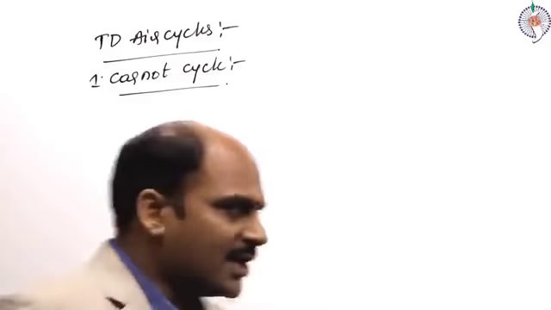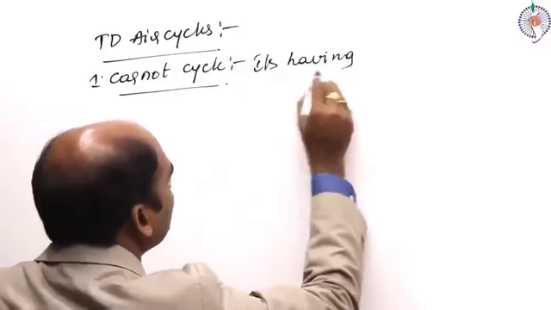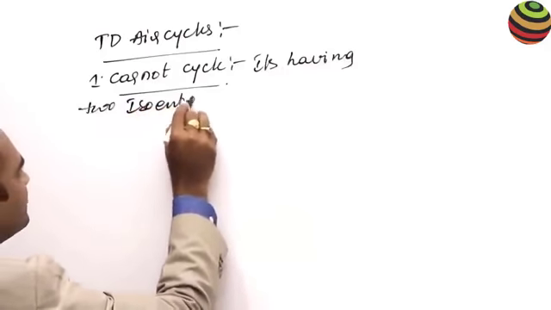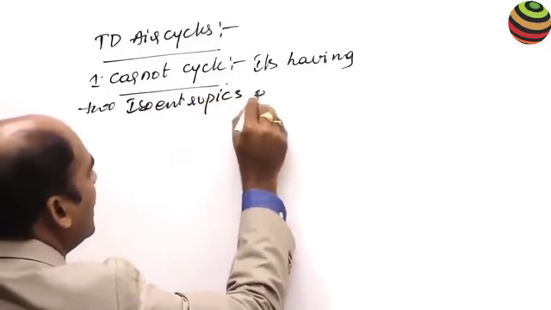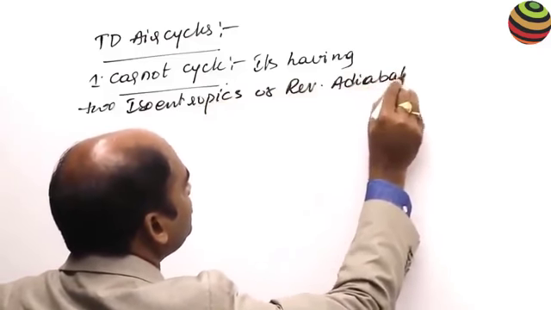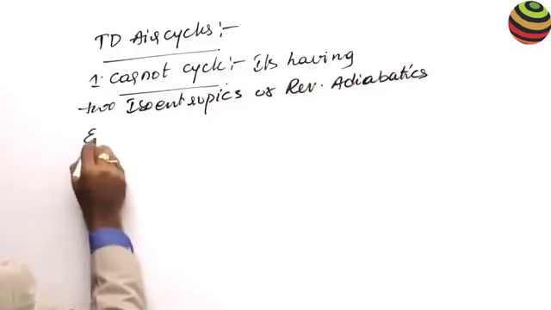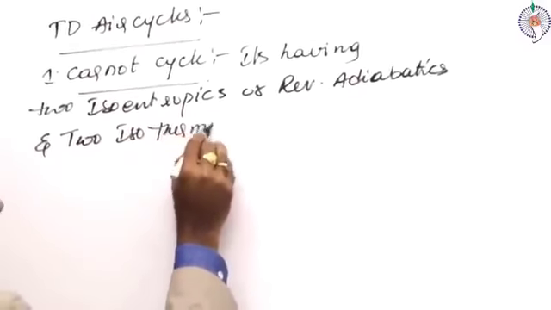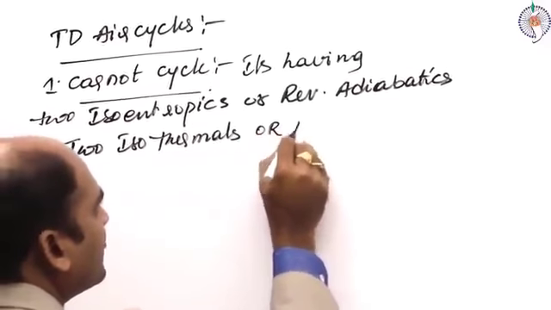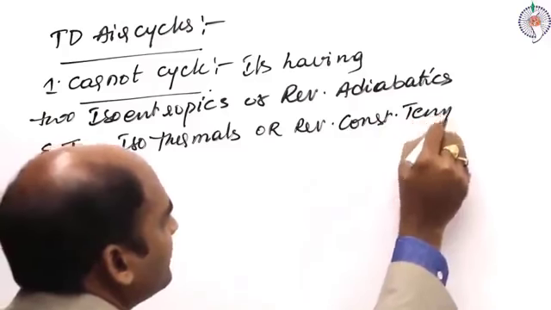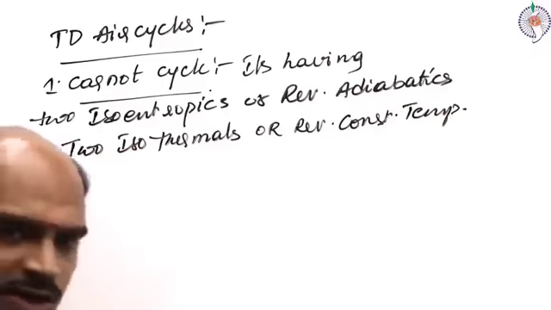So the Carnot cycle has two isentropics, or reversible adiabatics, and two isothermals, or reversible constant temperature processes. These are the four processes in the Carnot cycle.